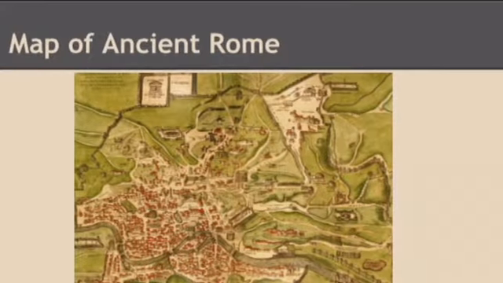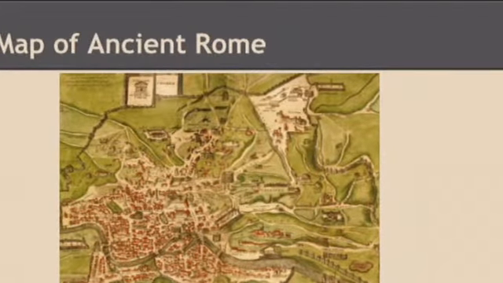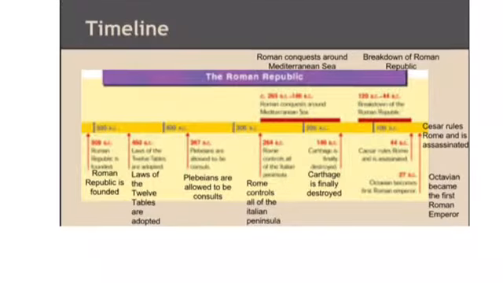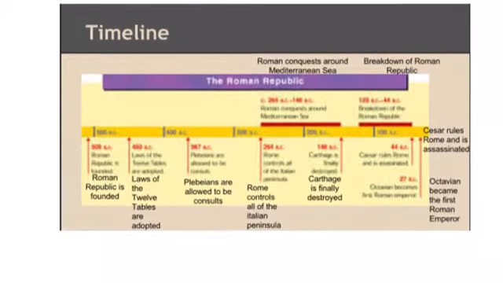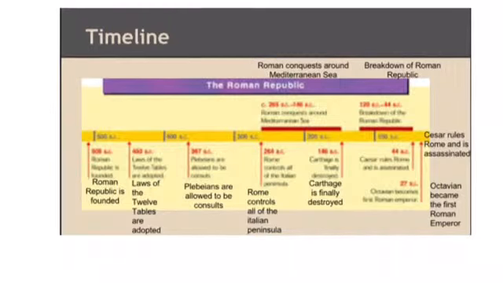This is the map of ancient Rome. Timeline. In 500 BC, Roman Republic is founded.